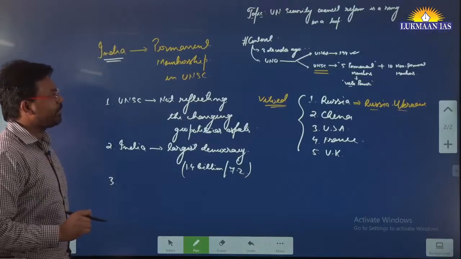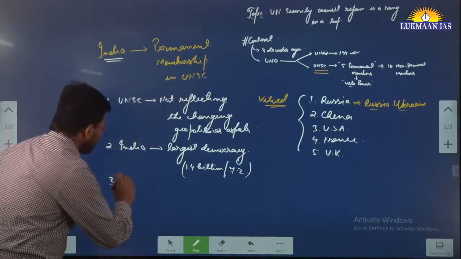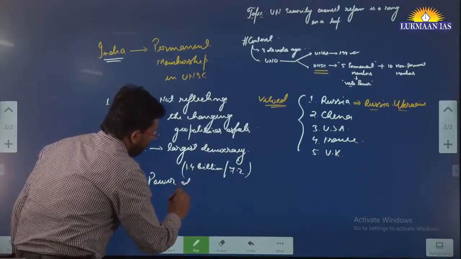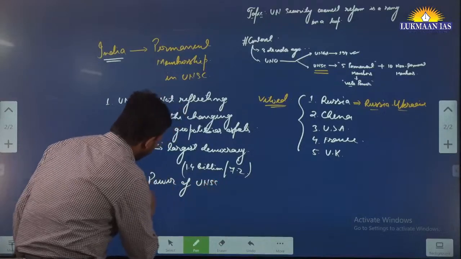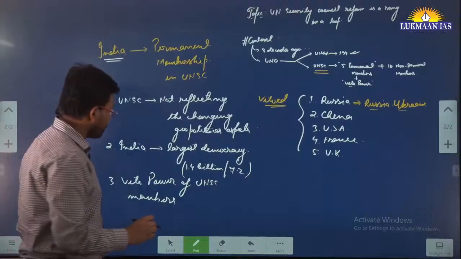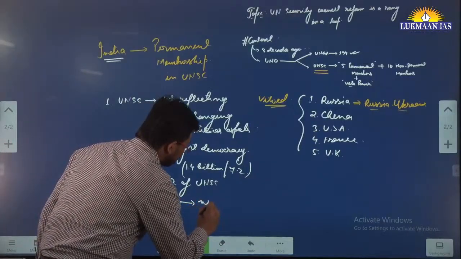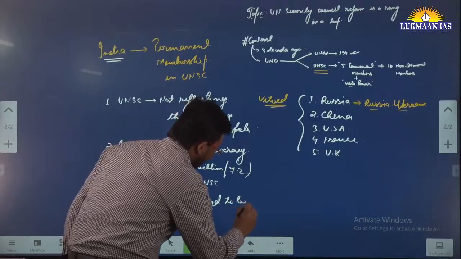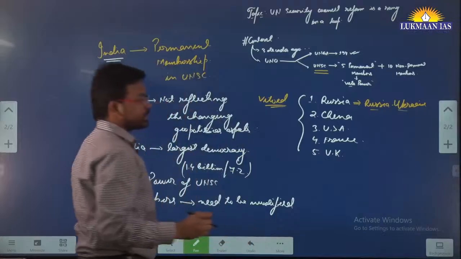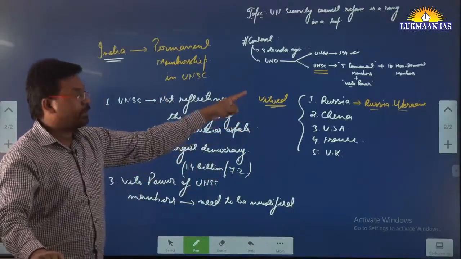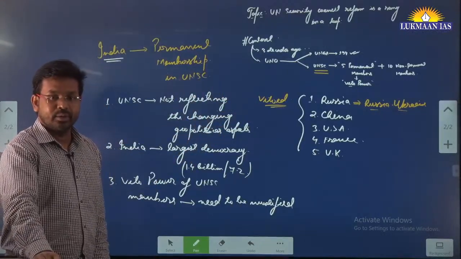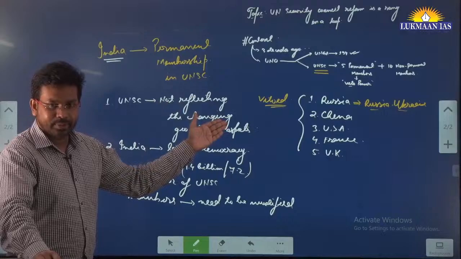Okay, apart from this, the veto power of UNSC members needs to be modified. Why does it need to be modified? Because if the UNSC permanent members are themselves in some kind of warfare, no other country is able to take any step related to this.